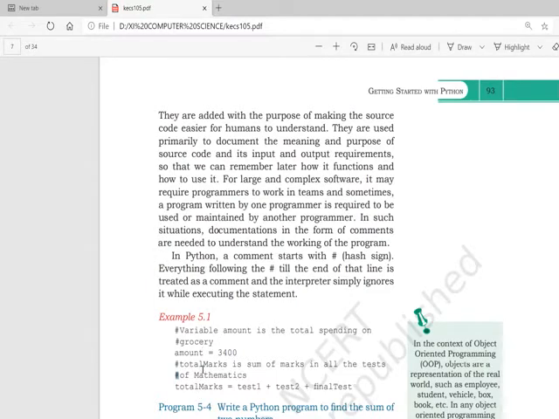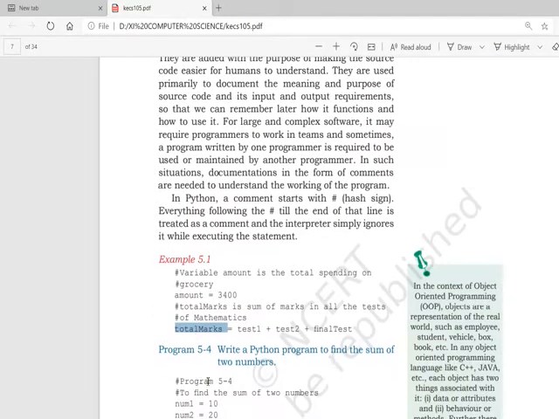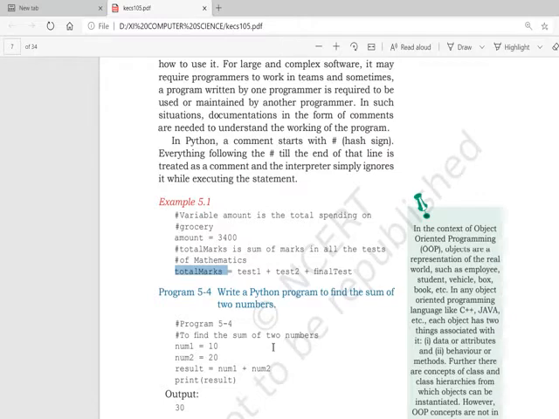Now in Python, how many types of comments can you use? Single-line comments as well as multi-line comments. But in example 5.1, the comments used are only single-line comments. Hash indicates that whatever is written after it in this line is a comment. So the first line is a comment, the second line is also a comment, but the third line says amount is a variable which is containing the value 3400. After that, the next line is also a comment, and the next line is also a comment.